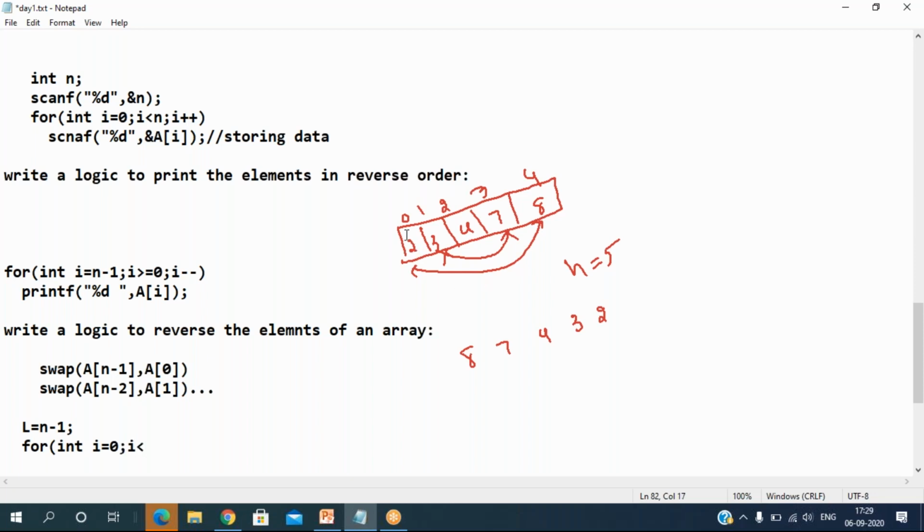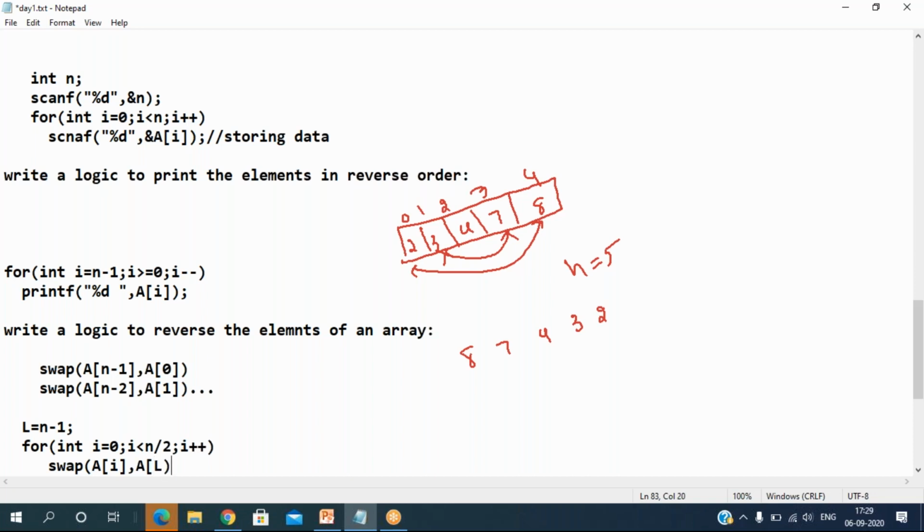You see right now, 2 and 8 exchange, 3 and 7 exchange. Then whenever the I value becomes the middle, we have to stop, because all elements got swapped, right? I less than n by 2. Till that point you can continue the process with I plus plus, and it's simple. What I do right now is swap of a of I comma a of last.